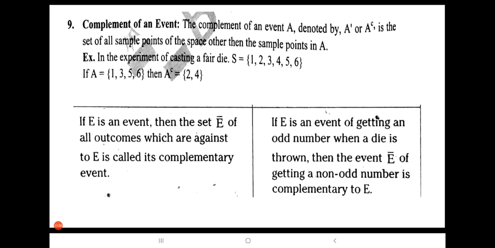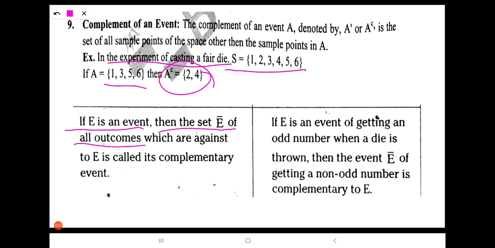Okay, look at the example here. In the experiment of casting a fair die, S is equal to {1, 2, 3, 4, 5, 6} and A is equal to {1, 3, 5, 6}, and A complement is {2, 4}. Suppose E is an event, then the set E bar of all outcomes which are opposite to E is called the complementary event. So these two are opposite to each other, isn't it?